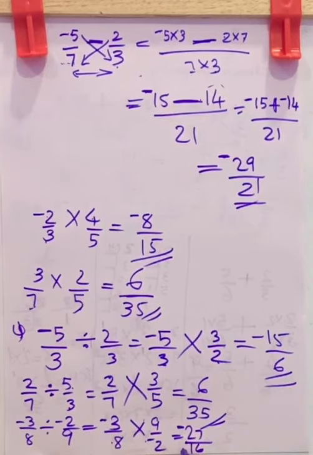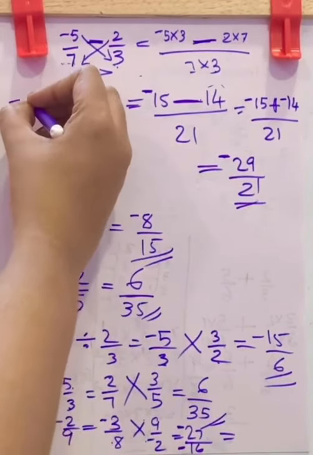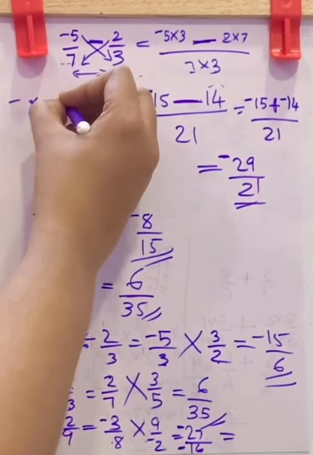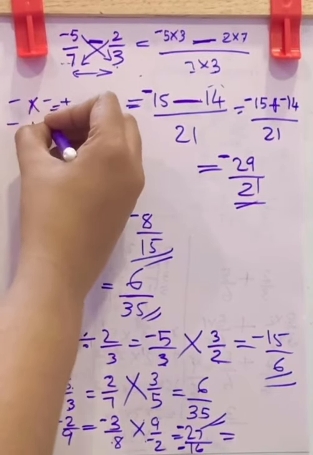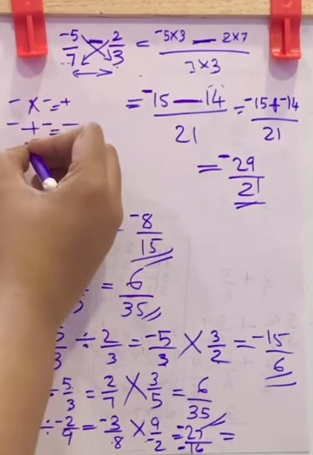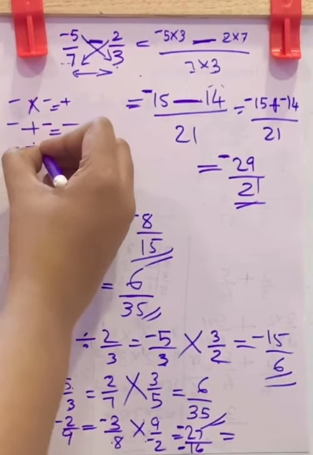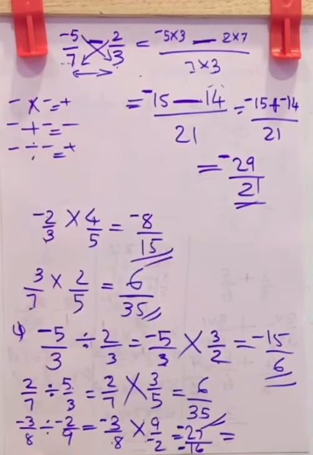Negative into positive, negative. Now, do you remember what negative divided by negative is? Negative into negative is positive. Negative plus negative is negative. Negative divided by negative is also positive. Here both are negative, so the result will be 27 by 16.